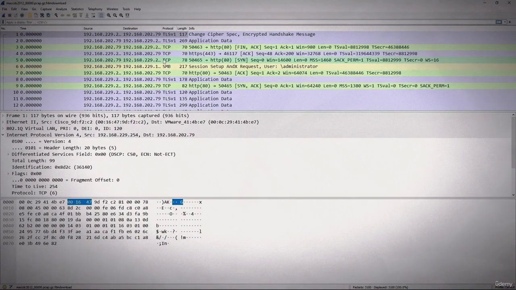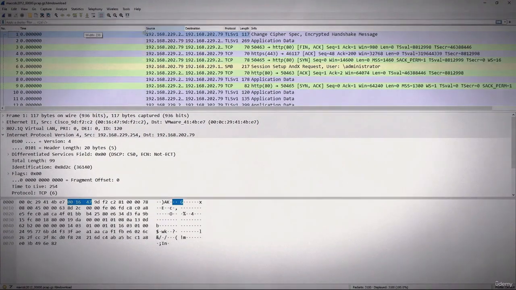When you see a capture, we see that it defaults with the three panes. The first pane is the packet list. The packet list pane is at the top of the window, and it shows all the packets found in the active capture file. Up at the top, we see columns which we can modify.